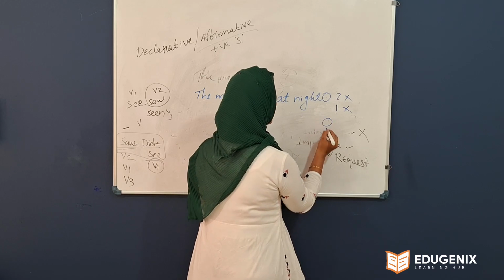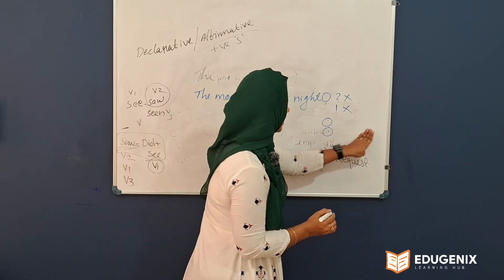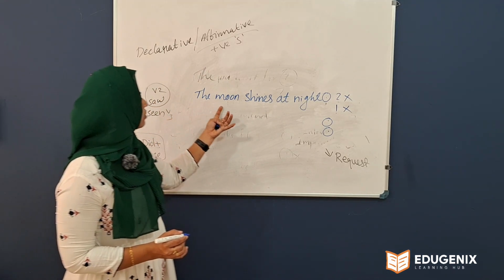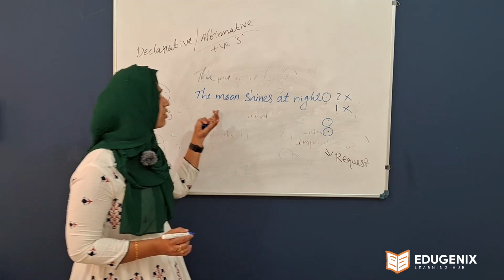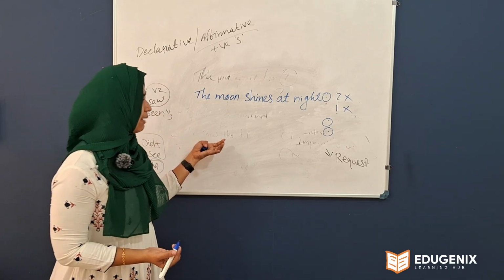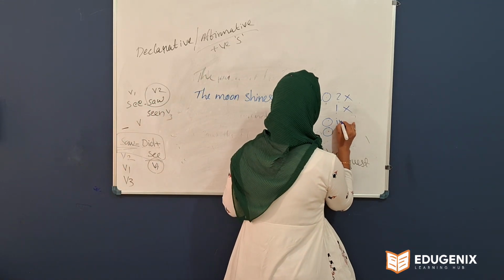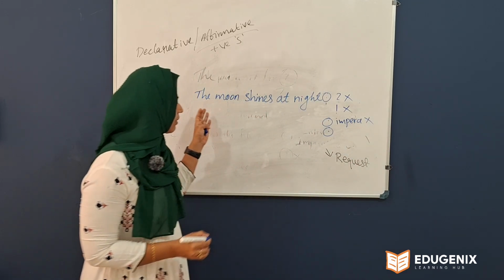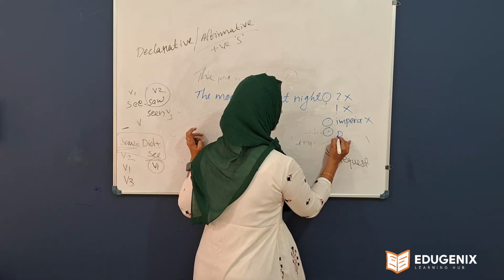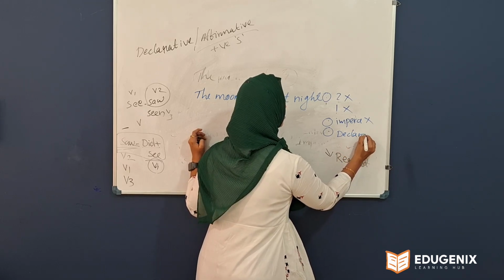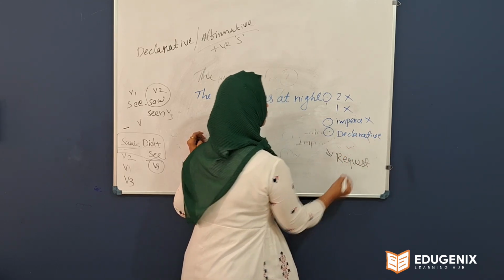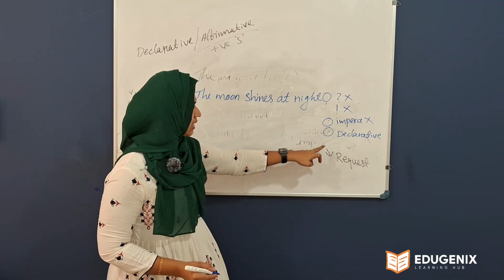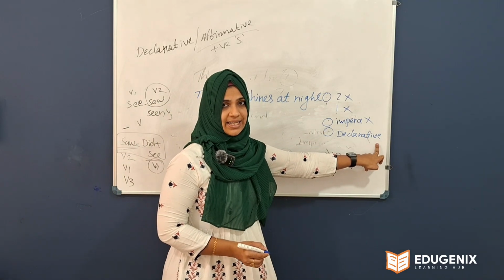A full stop comes with two types. One is imperative and the next one is declarative. So look at this. The moon shines at night. It is not a request. It is not a command. So we can't say that it is an imperative sentence. So that's also wrong. The remaining one is declarative. So that means you got a statement, you got an idea, you got an information that the moon shines at night. So it is an example for a declarative sentence.